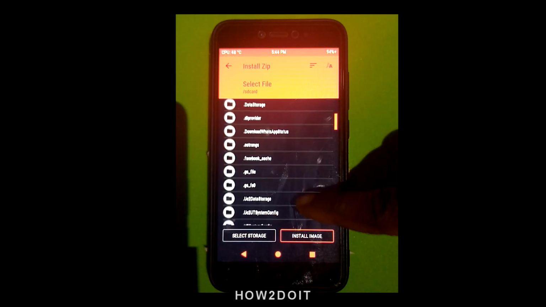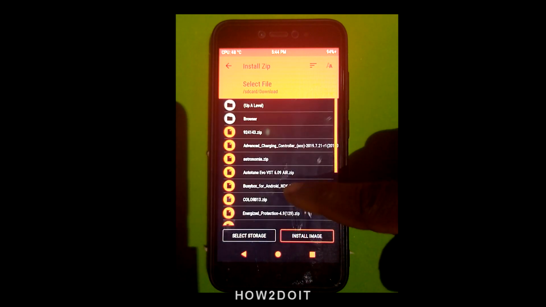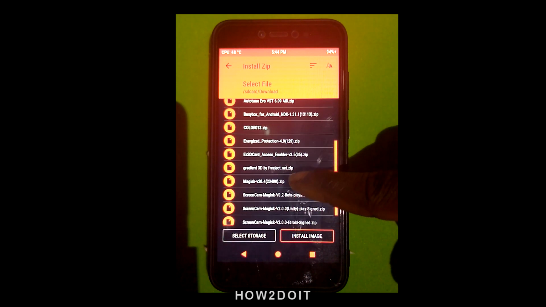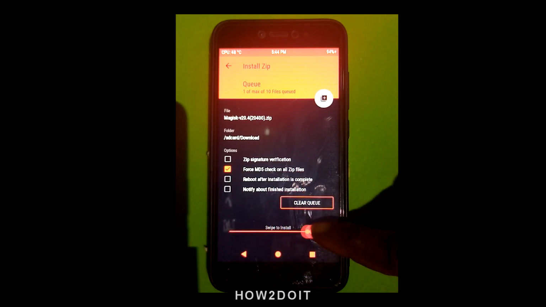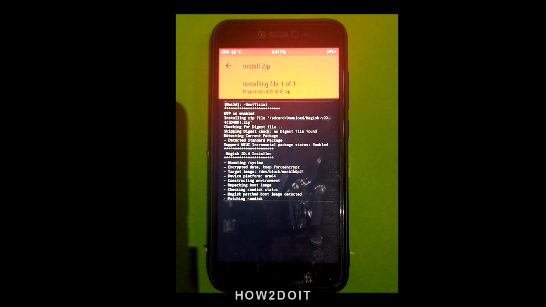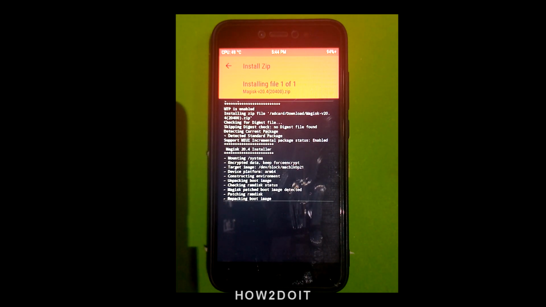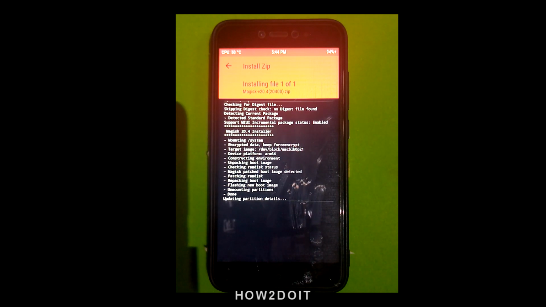Look for your download folder. That should be where Magisk is saved. As you can see here, this is my Magisk. Just swipe this button here to install.